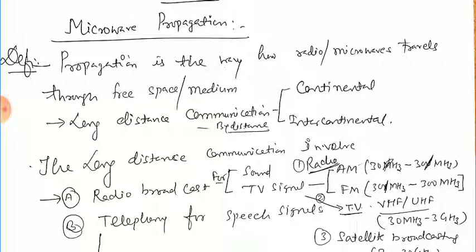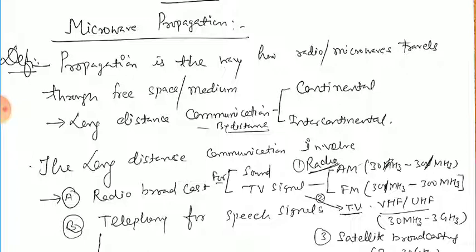Number one, that is radio broadcast for the sound, or you can say radio, and for the TV signal. In the radio we are using the AM and FM. AM, amplitude modulation, 30 hertz to 30 megahertz, and the FM, frequency modulation, 30 megahertz to 300 megahertz.